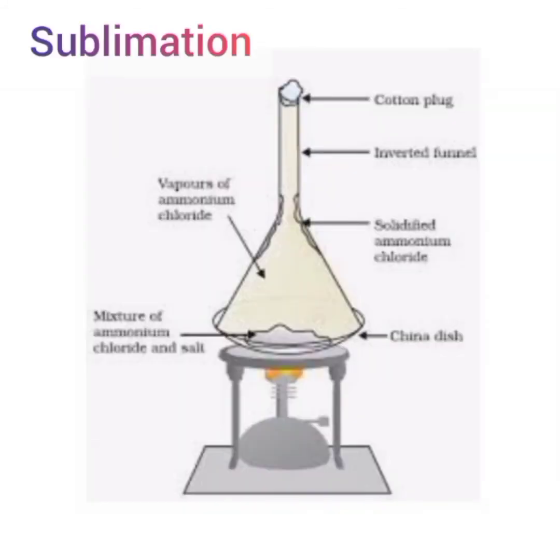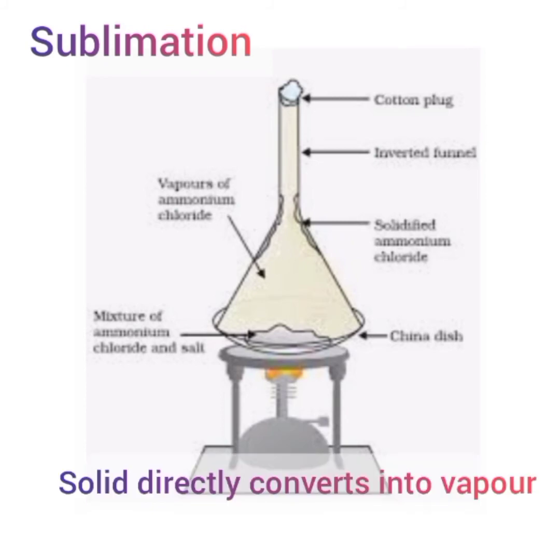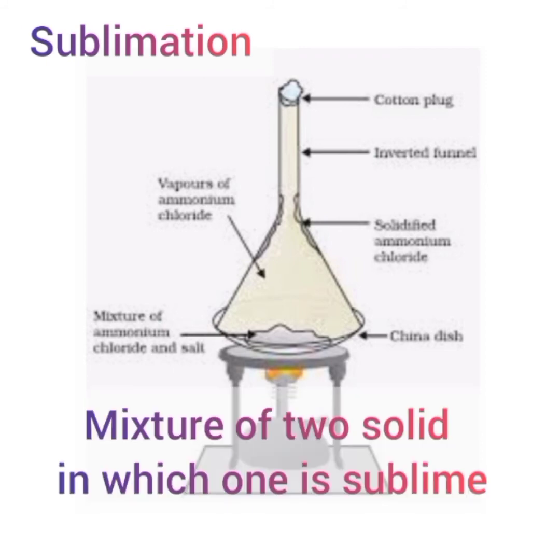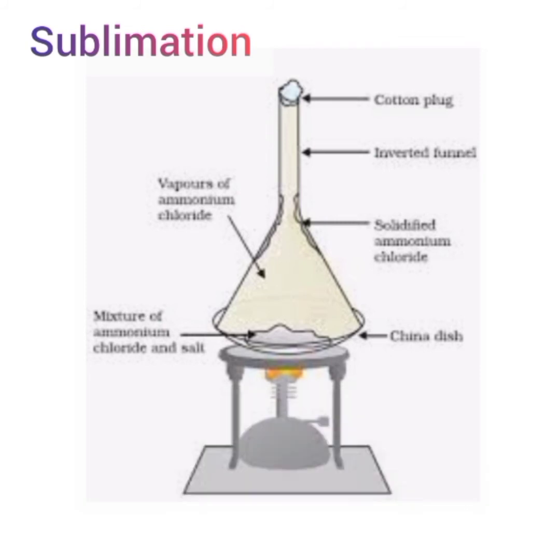The next separation technique is sublimation. Sublimation is defined as a process in which a solid is directly converted into vapors. So we use the sublimation technique to separate a mixture of two solids in which one is sublimable. To separate a mixture by sublimation, we require a burner, a mixture of ammonium chloride and salt, a china dish, a funnel and cotton.